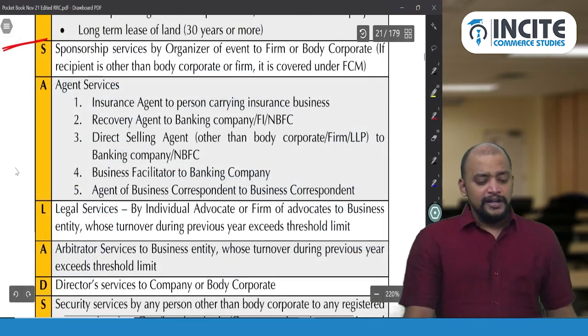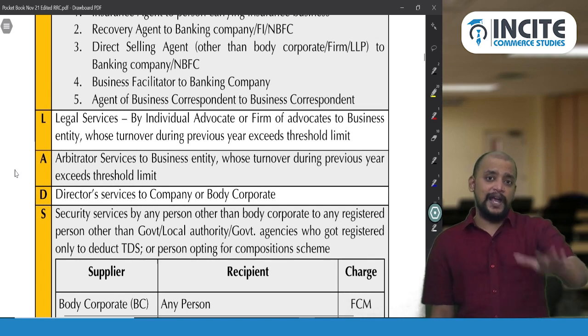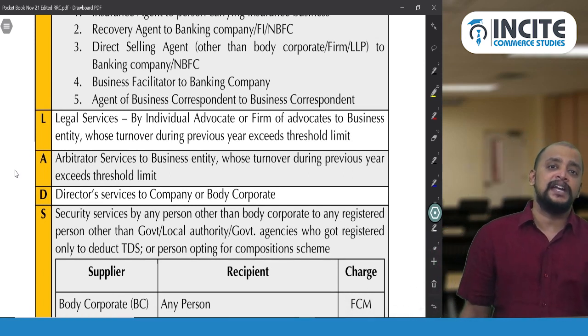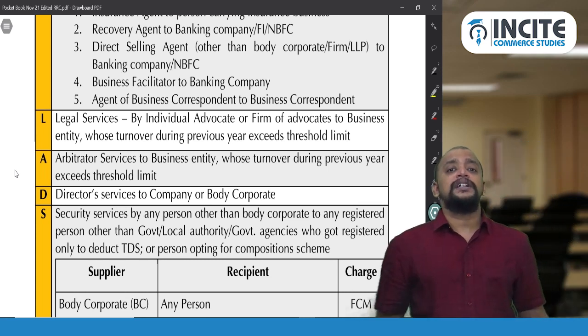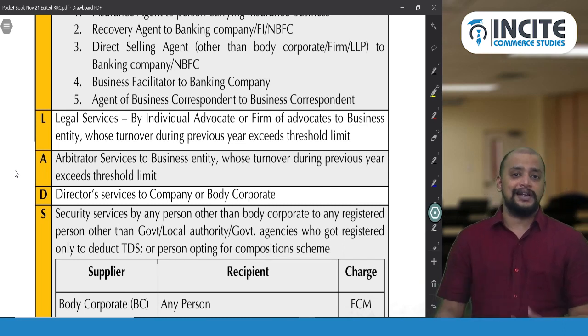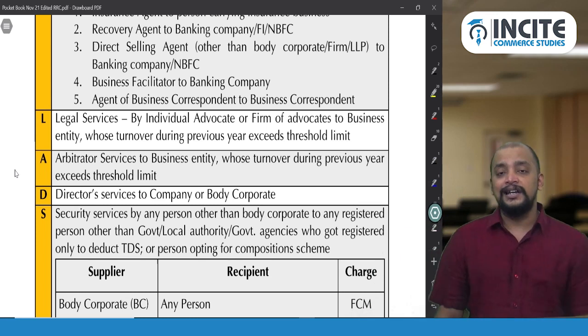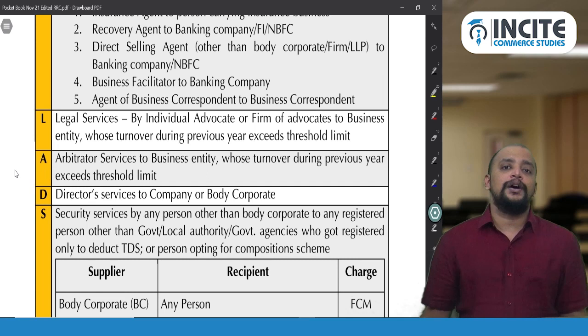Okay, next, so we have L. L refers to legal service. So 5 agents we have completed. Then L refers to legal services, that is services provided by an advocate to a business entity. So individual advocate or firm of advocates to a business entity. We have few exemptions, and wherever it is taxable, liability to pay GST is on the business entity. In case of advocate services, let it be individual advocate or firm of advocates.